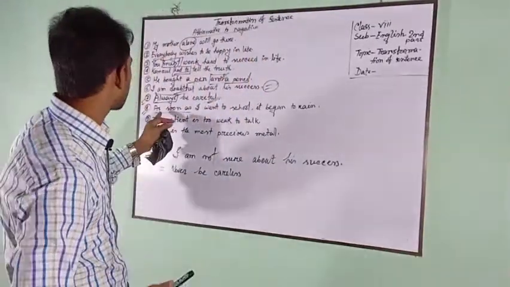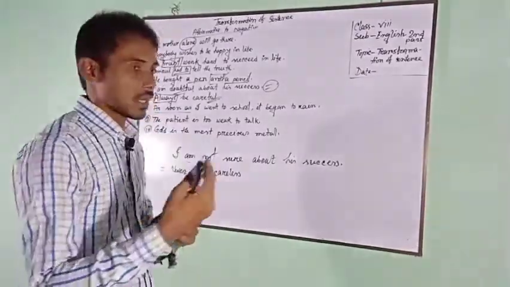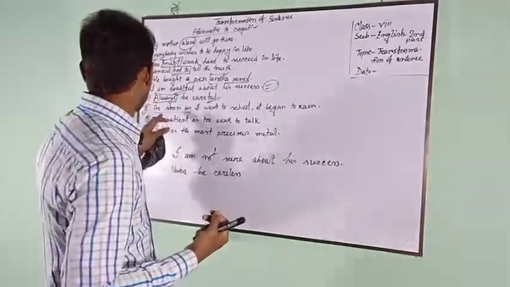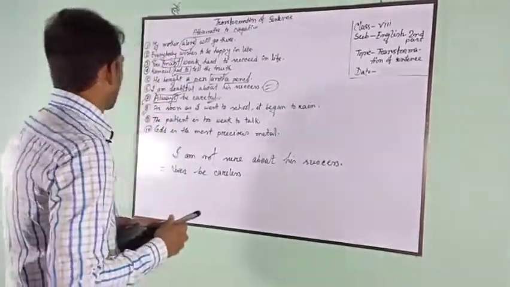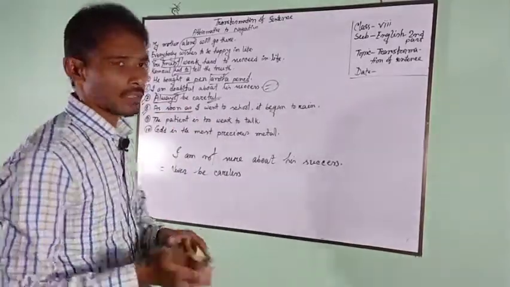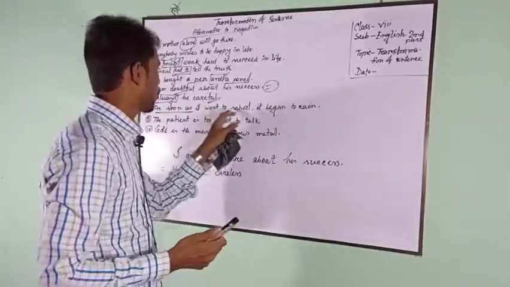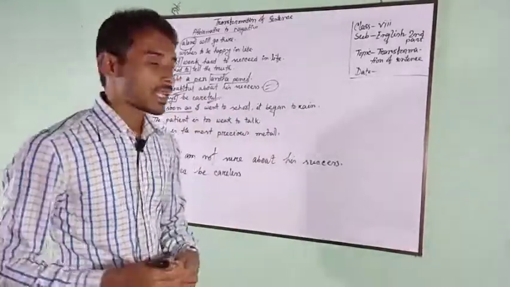But in a complex sentence, a dependent clause and an independent clause are connected with a subordinate conjunction. As soon as I went to school, you find that there are two clauses: as soon as I went to school, and it began to rain.